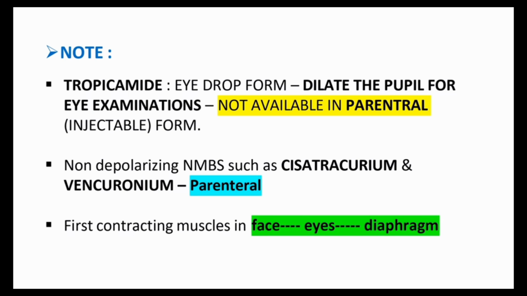And regarding the contracting muscles, in the contracting section, first the face muscles contract, then the eyes, then the diaphragm. This is the order of muscle contraction. In between the eyes and diaphragm there are some more, but these are the main order. We want to understand it.